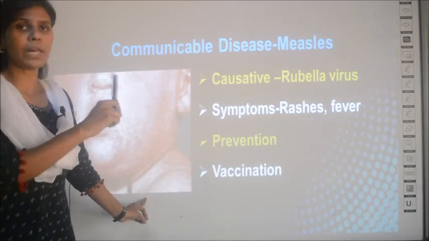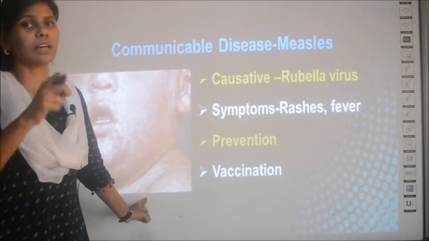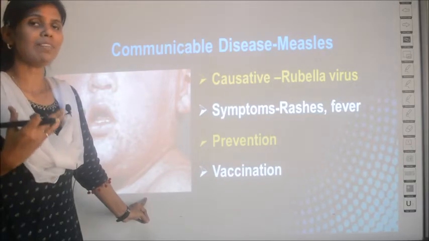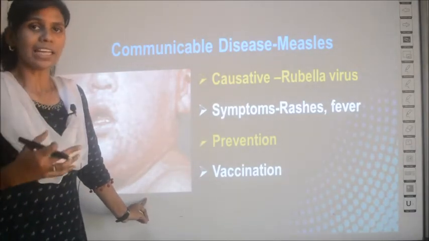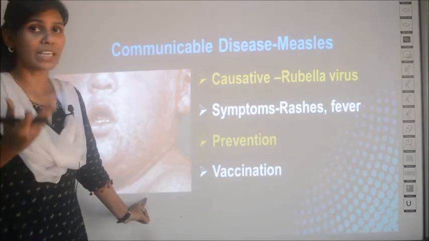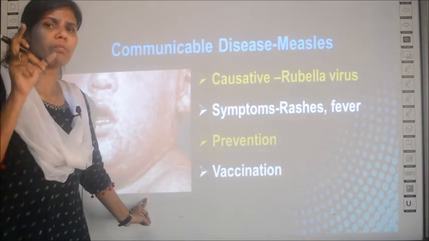Say for example, I inject a rubella virus vaccine into a baby. The baby's blood will recognize this vaccine as an antigen, and it will produce antibodies against it. Remember, the word antibodies is equal to immunity.